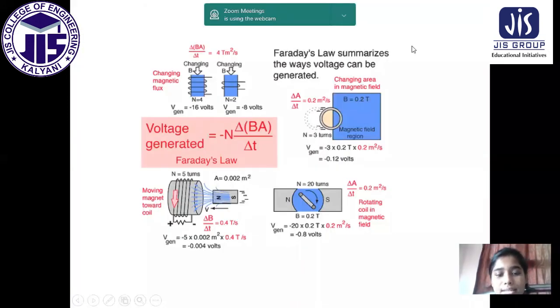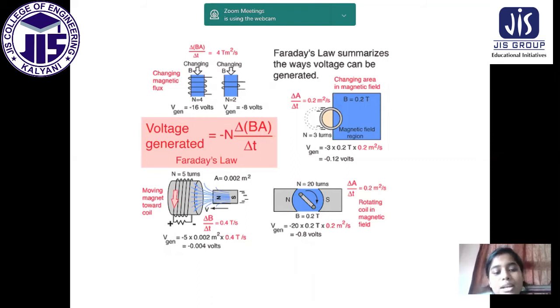So from this slide, what we came to know about the voltage generated: the formula we know is E equals minus d phi by dt. Phi is B into A, that means magnetic field into area. So d phi means change in magnetic flux, delta BA by delta T, and N is the number of turns.